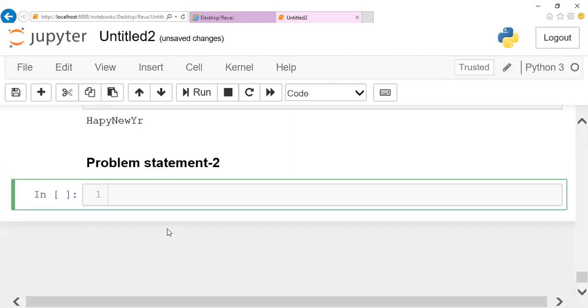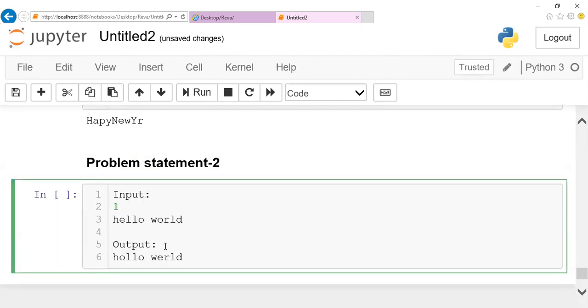So what is the actual scenario they are looking for here? If hello world is given, the data has to be reversed. Only the vowel position has to be reversed and other data should not be reversed. This is the test case they are giving. So we'll just go further.